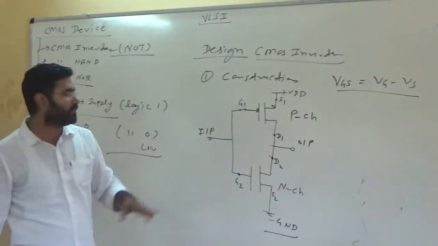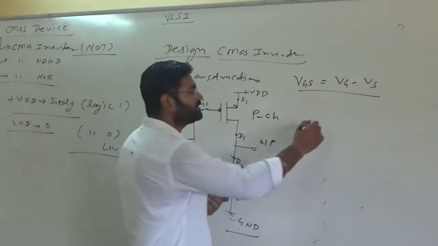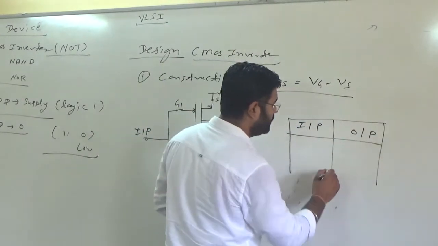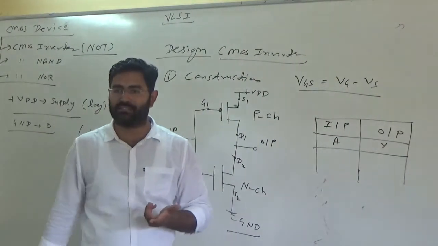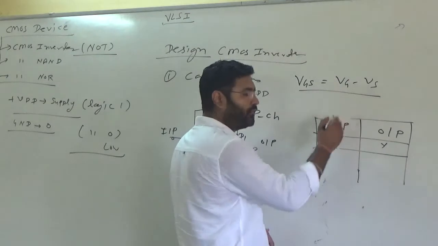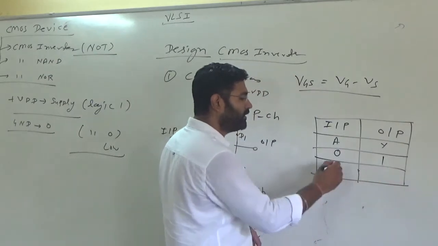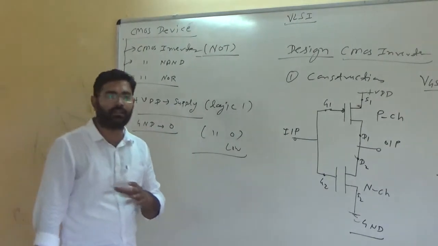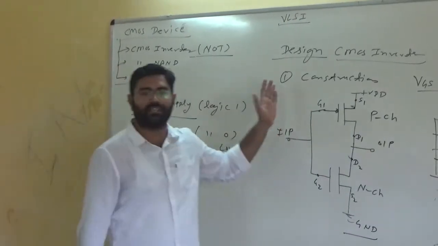When we discuss the inverter circuit, an inverter is a device in which the input and output are related by a truth table, where the input is A and the output is Y. There are only two combinations, because the input is either 0 or 1. When the input is 0, the output should be 1. When the input is 1, the output should be 0. It also represents a NOT gate. So the question in your mind is, how does it work? What is the working of this CMOS inverter?